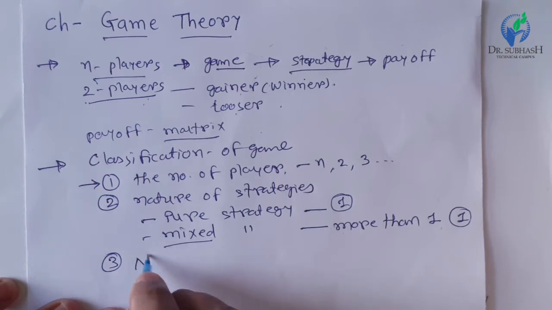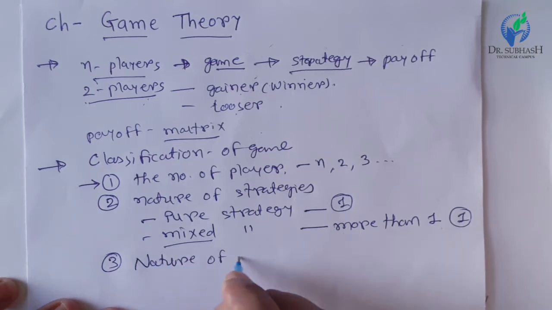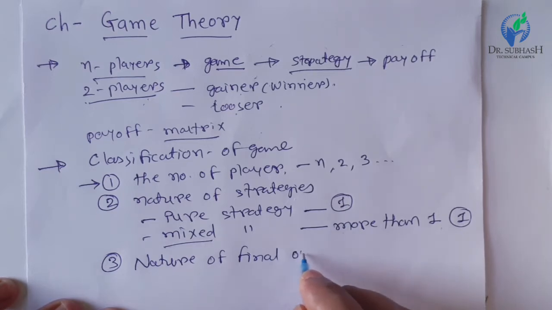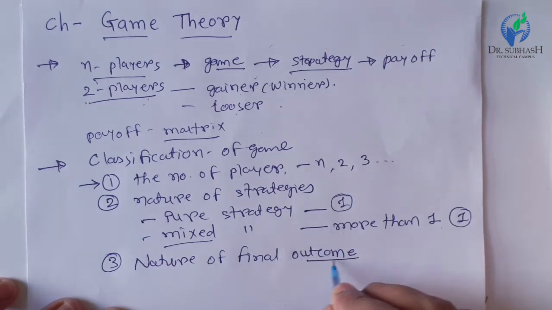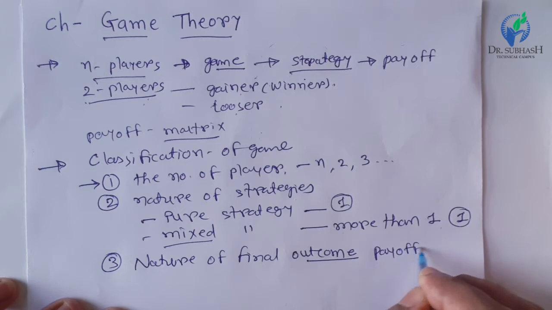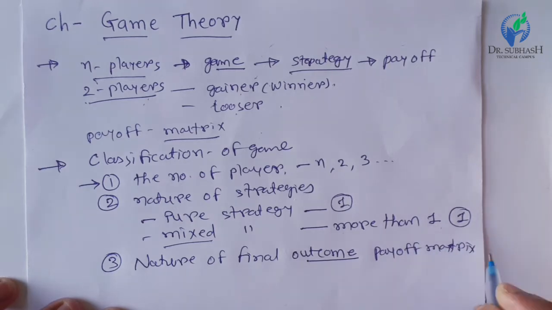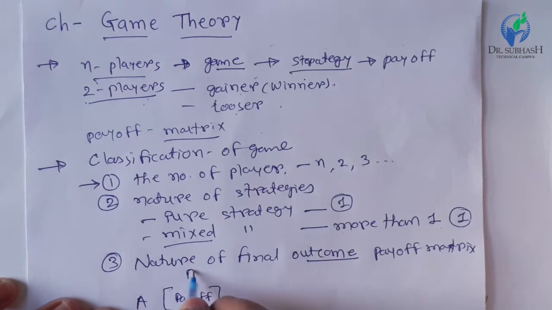And the third way of classification is according to the nature of the final outcome. The final outcome is always in the form of a payoff matrix, and the payoff is positive for the gainer and negative for the loser. Let's suppose there are two players; this is the payoff matrix, and this is player B.